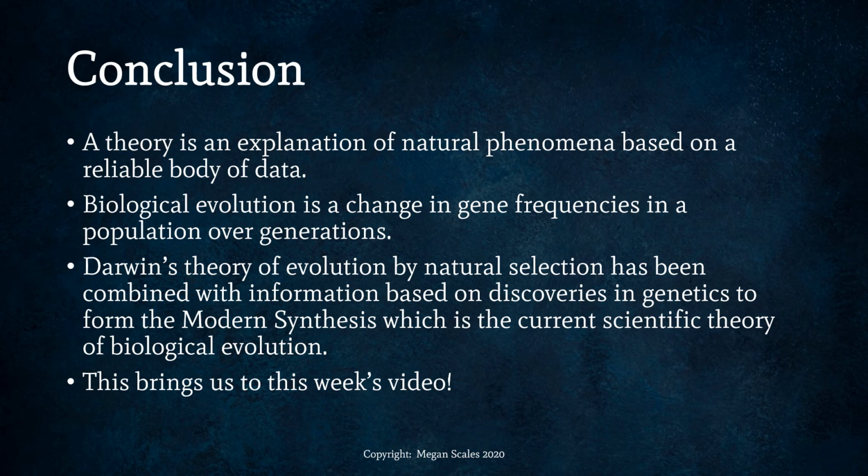So to conclude and review, a theory is an explanation of natural phenomena based on a reliable body of data. Biological evolution is a change in gene frequencies in a population over time or over generations. Darwin's theory of evolution by natural selection has been combined with information based on discoveries in genetics to form the modern synthesis, which is the current scientific theory of biological evolution.